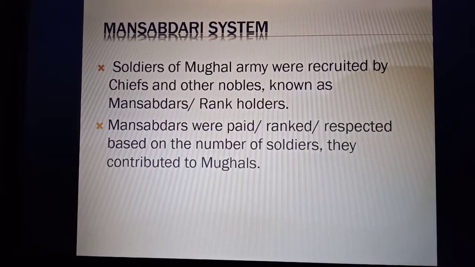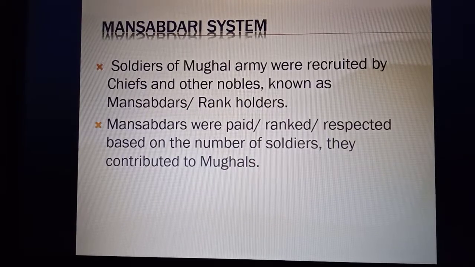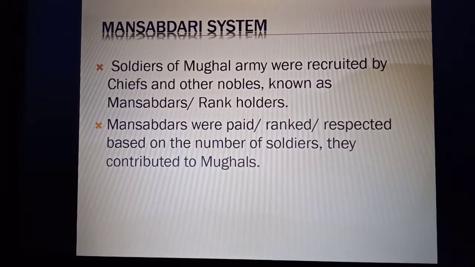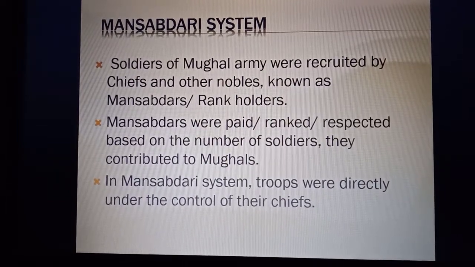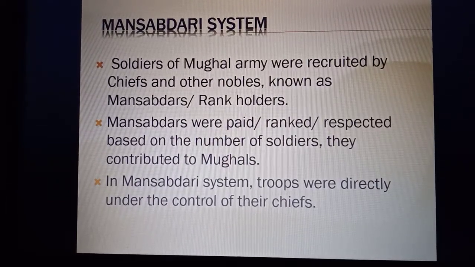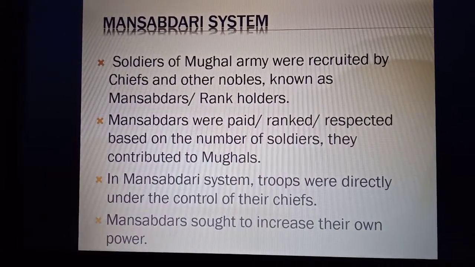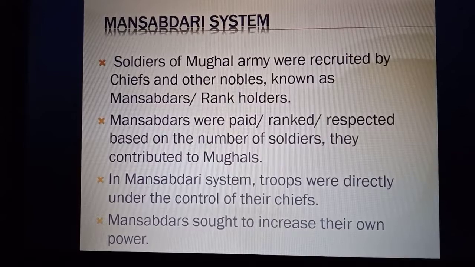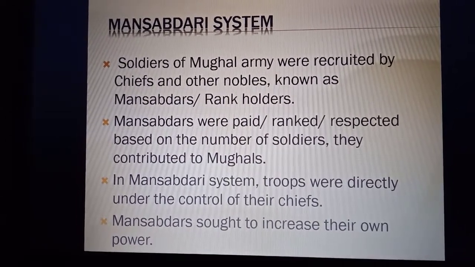The rank, respect, and salary of Mansabdars were based on the number of soldiers they contributed to Mughals. That's why these Mansabdars wanted to increase the number of soldiers under them. So, in this way, we can say troops were directly under the control of these Mansabdars, which created a competition among Mansabdars to increase their power.